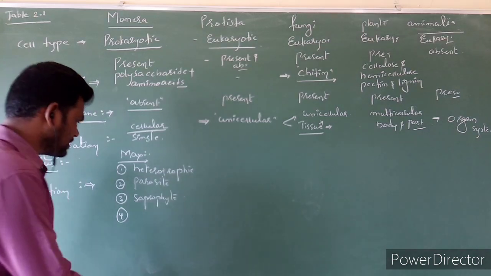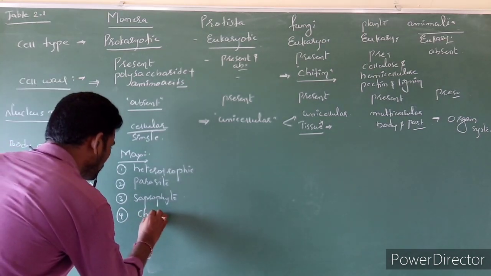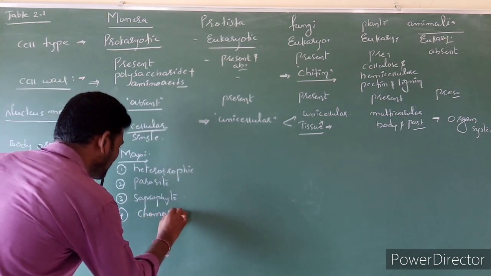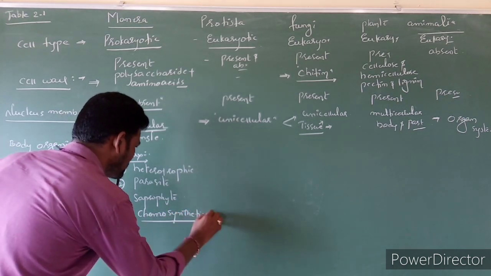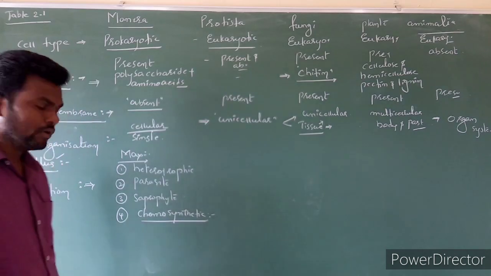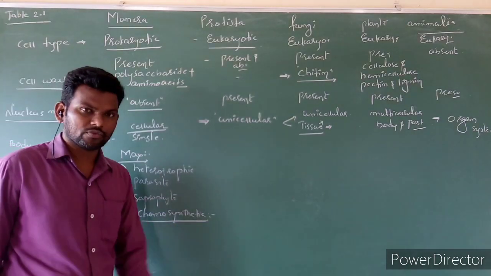We can call them chemosynthetic bacteria. Photosynthetic bacteria also we can call.